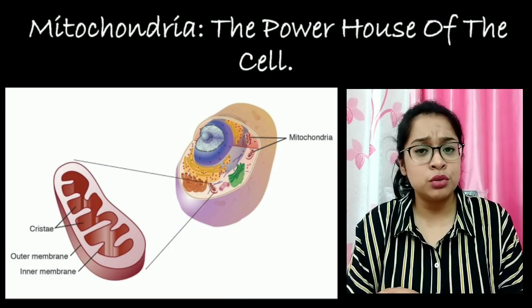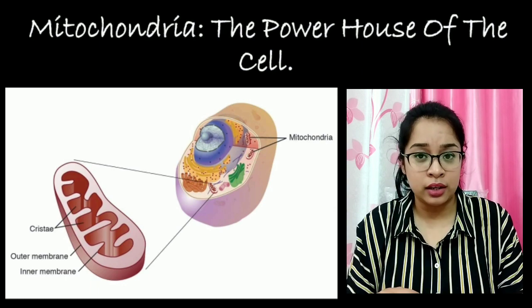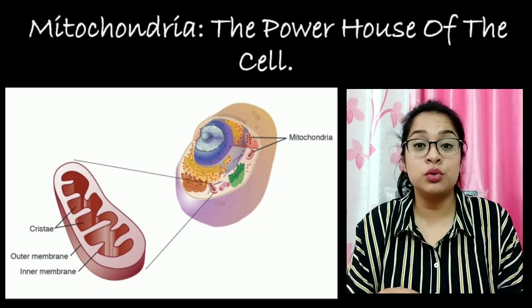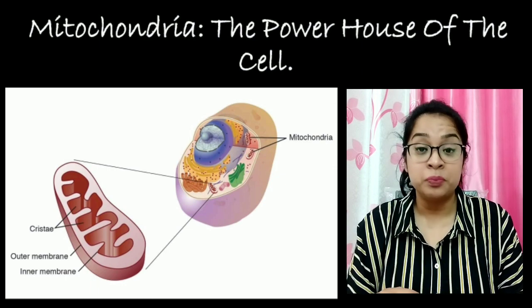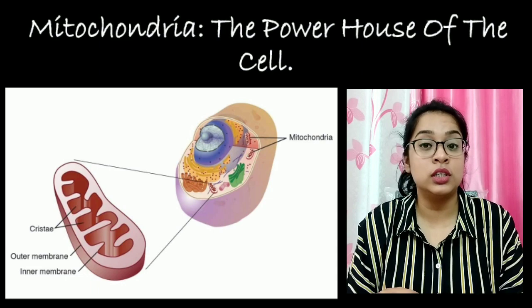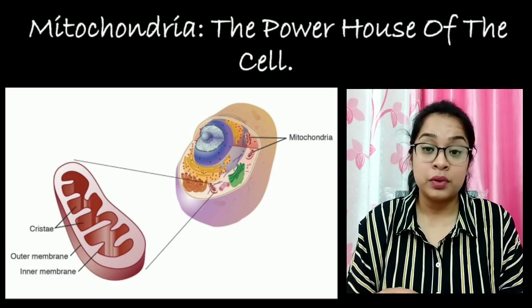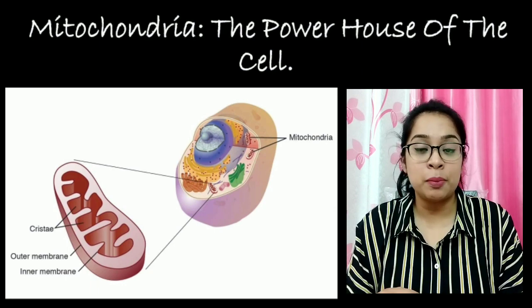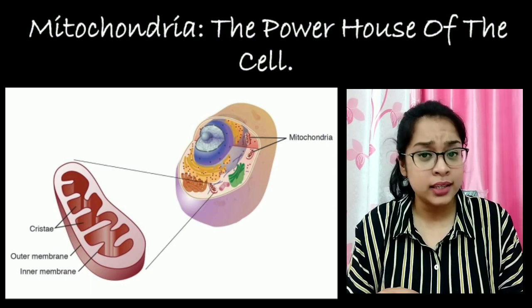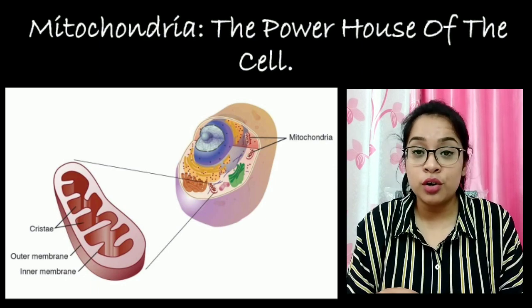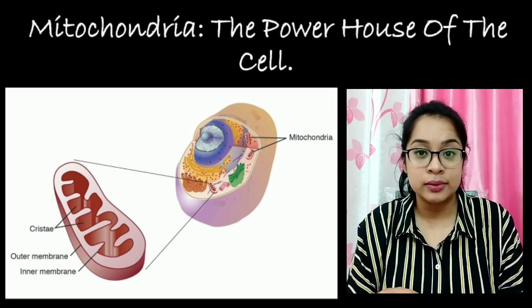Now, mitochondria looks like a bacteria. So, according to some scientists, or according to endosymbiotic theory, it is assumed that the bacteria became a part of the eukaryotic cell. Bacteria gives ATP, and in return, it gets a place to stay. And this theory can be justified by the fact that mitochondria have their own DNA.